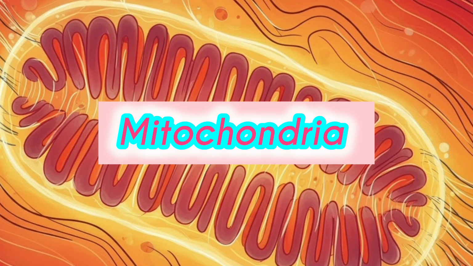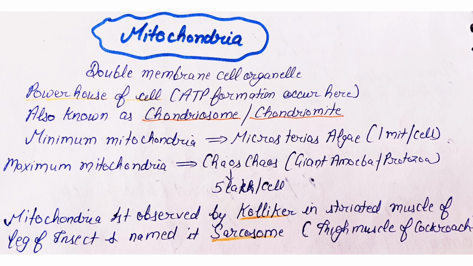First one is the mitochondria. We know that mitochondria is known as the powerhouse of the cell due to the production of ATP. Mitochondria are also known as chondriosomes or chondriomites. Only one mitochondrion per cell is seen in the alga Microsterias. The maximum number of mitochondria is present in Chaos, where 5 lakh mitochondria are seen in one cell.